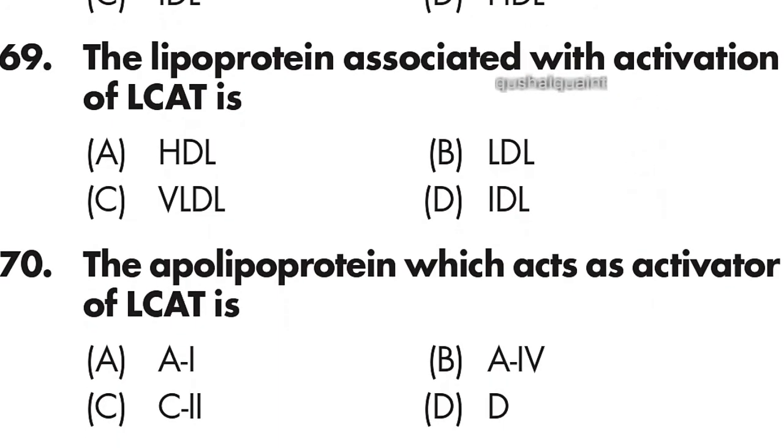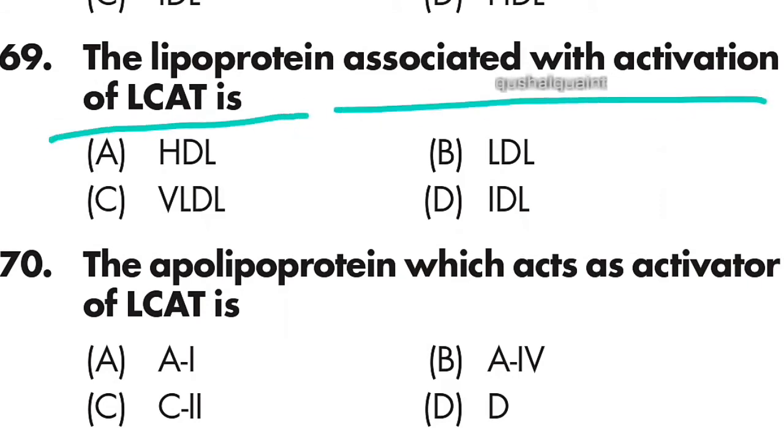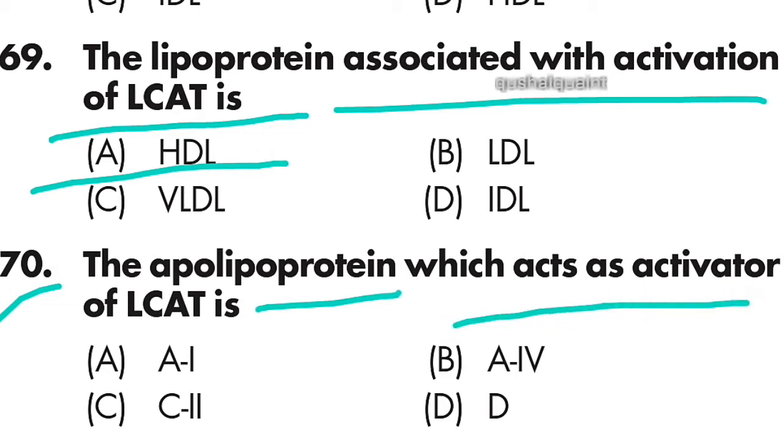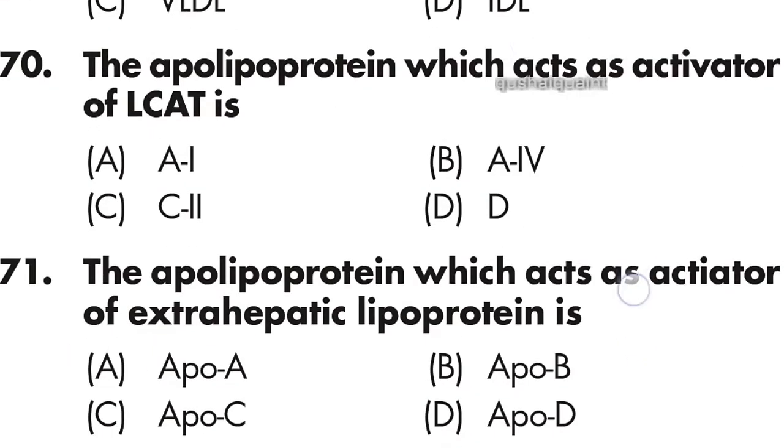69: the lipoprotein associated with activation of LCAT is HDL. Option A is right. 70 question: the apolipoprotein which acts as activator of LCAT is A1. Option A is right.